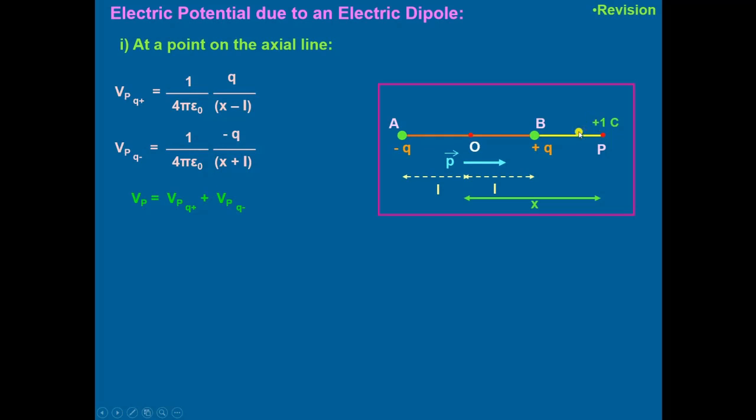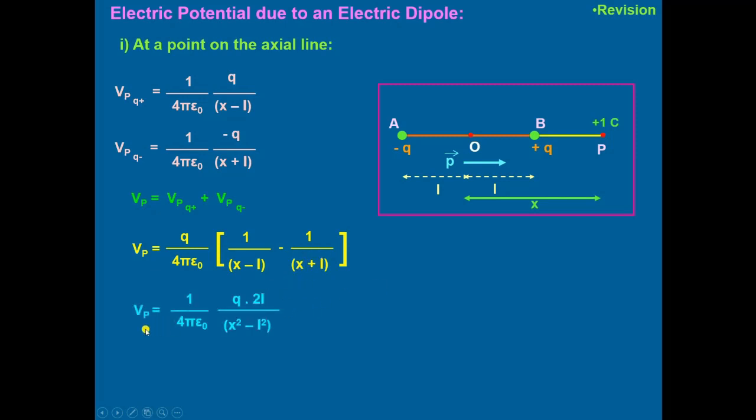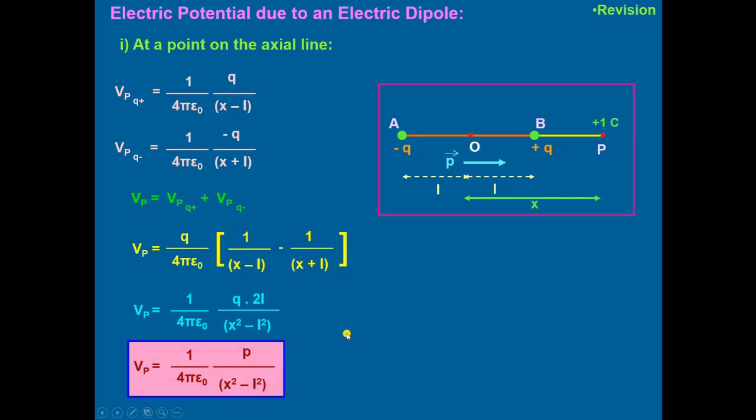Then the potential at P will be the sum of the potentials because of Q negative and Q positive. That will be equal to Q upon 4 pi epsilon naught, whole multiplied by 1 upon x minus L minus 1 upon x plus L. And that whole comes out to be equal to 1 upon 4 pi epsilon naught multiplied by Q into 2L, whole divided by x square minus L square. This Q into 2L is the dipole moment, represented by P. So the potential comes out to be equal to 1 upon 4 pi epsilon naught P divided by x square minus L square.